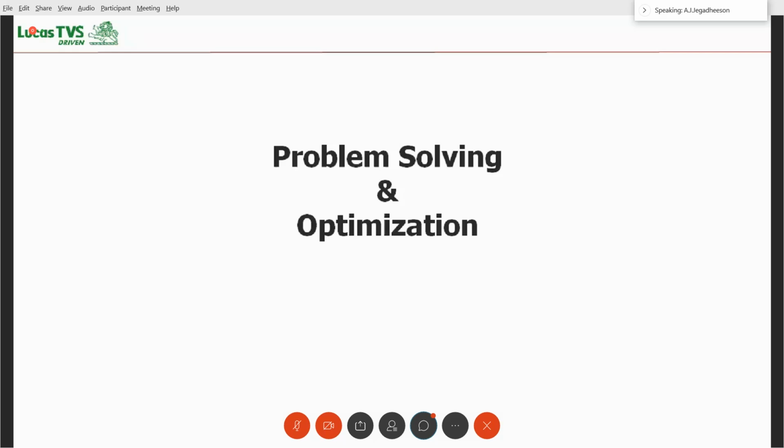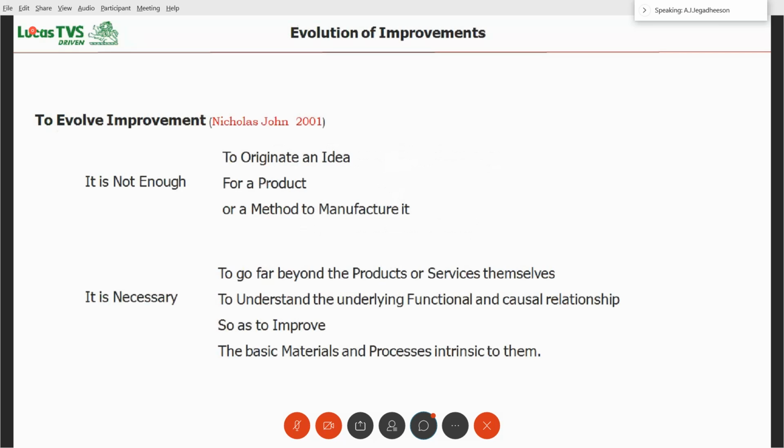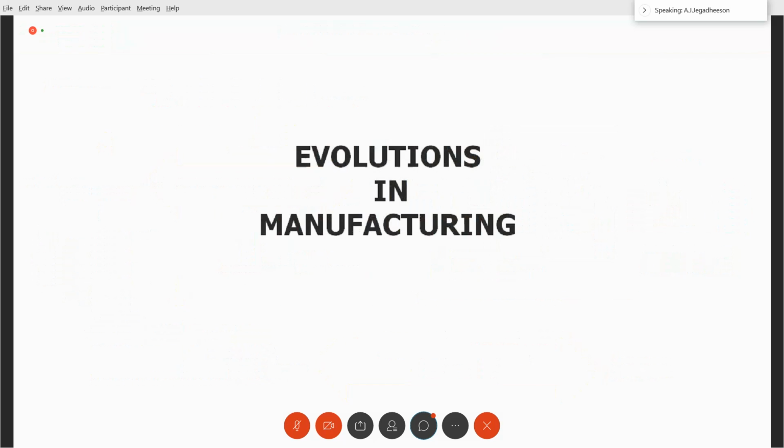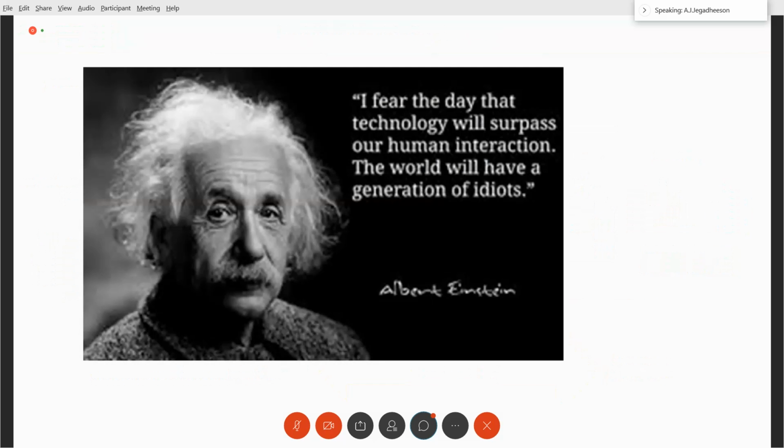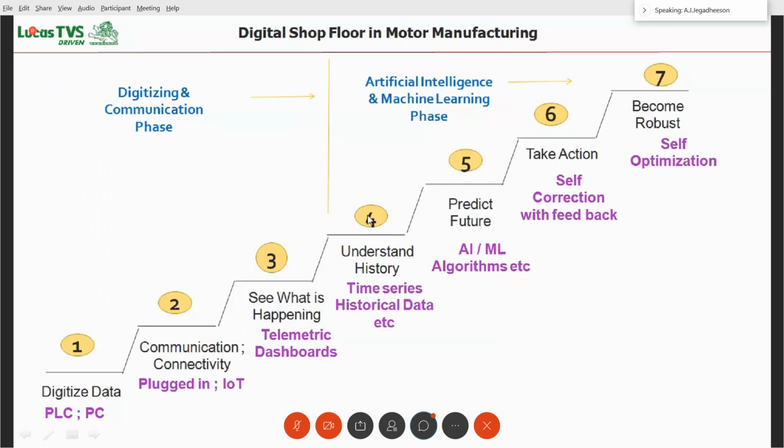Using electronics, communication and IT, we have to automate these already known problem-solving technologies and make it happen automatically. That is the process we need to do. For going beyond this, to 4, 5, 6, 7, the artificial intelligence and machine learning phase, we must adopt all these things.